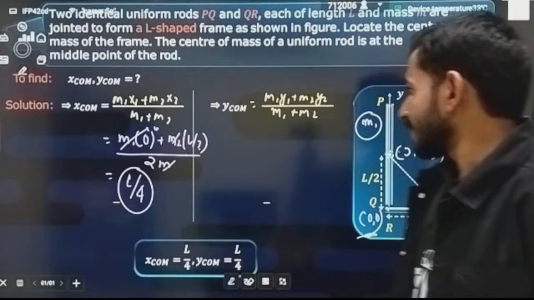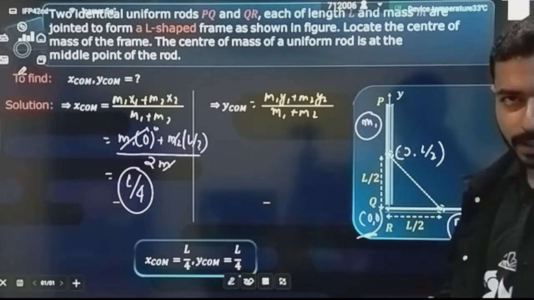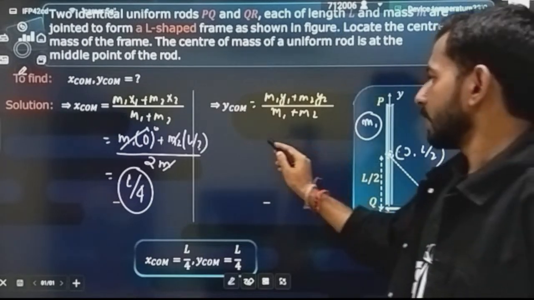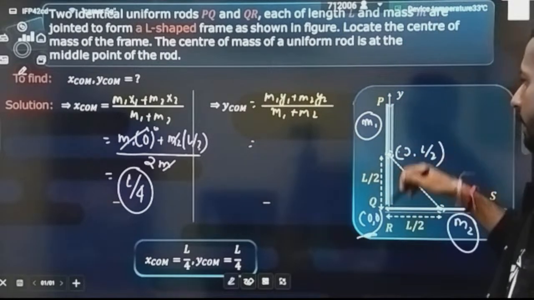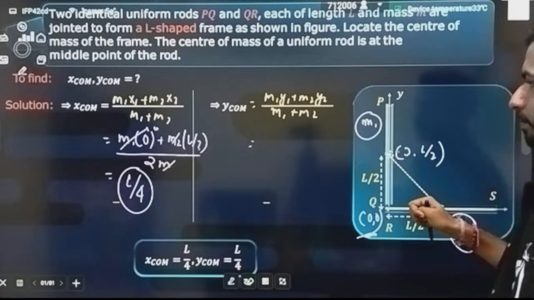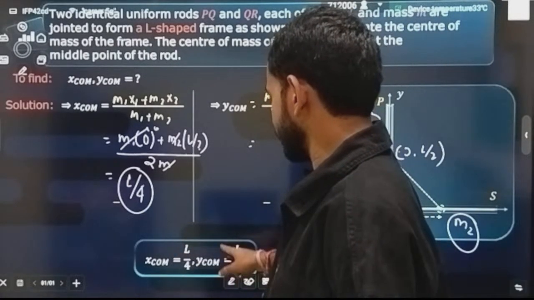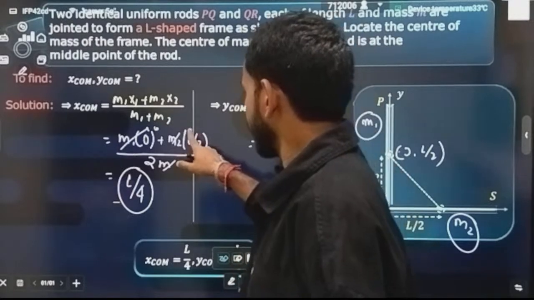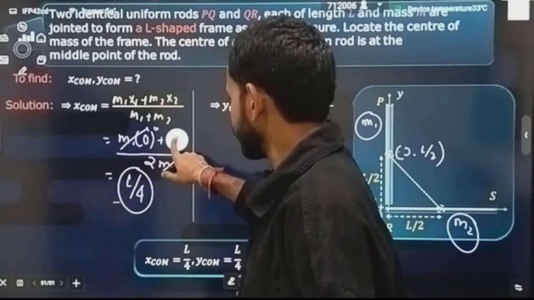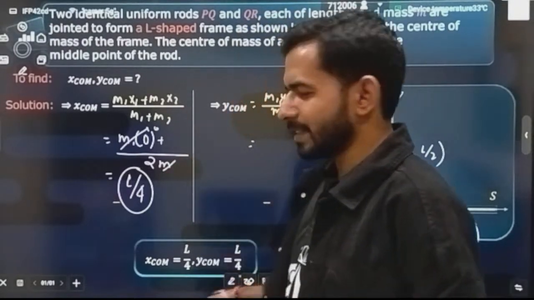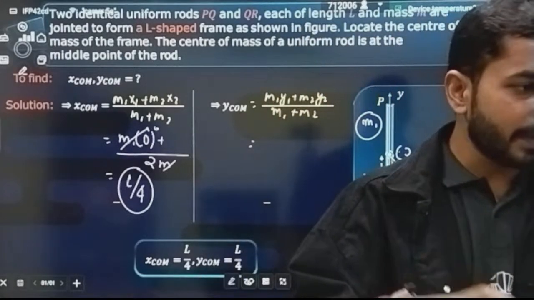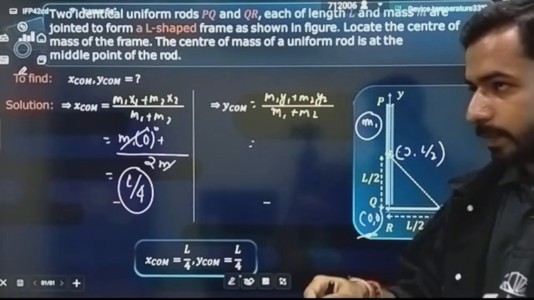Correct? Now come to the second one. In y direction, what is the center of mass you will be writing? m1 y1. This is the first body. Wait a second. For the m2 body, the x position of the center of mass. Anyway, the answer will not change. The answer will be the same, but we have written for the same body two times.